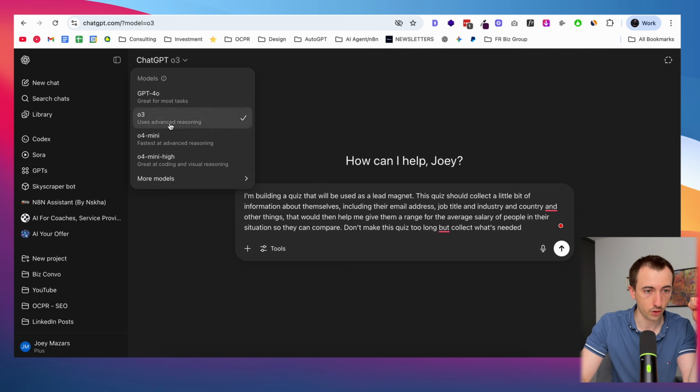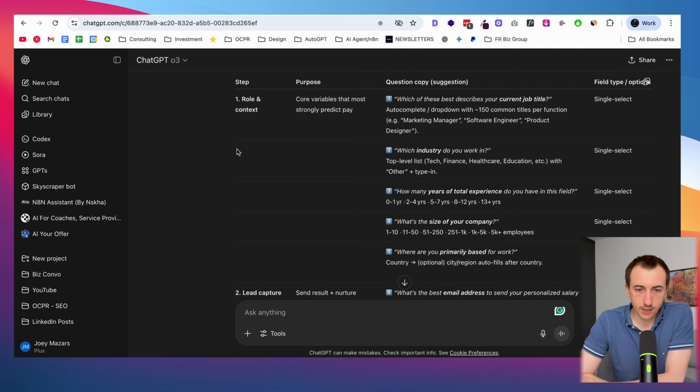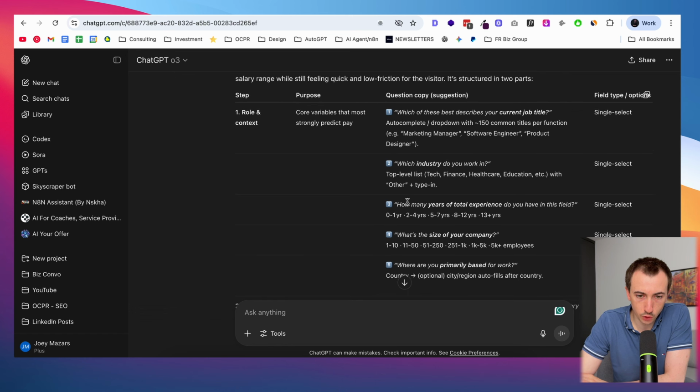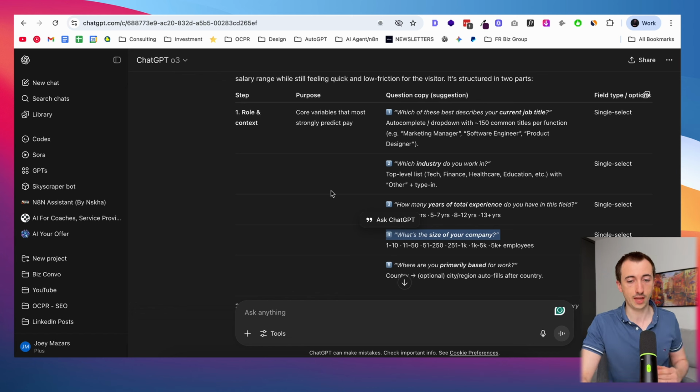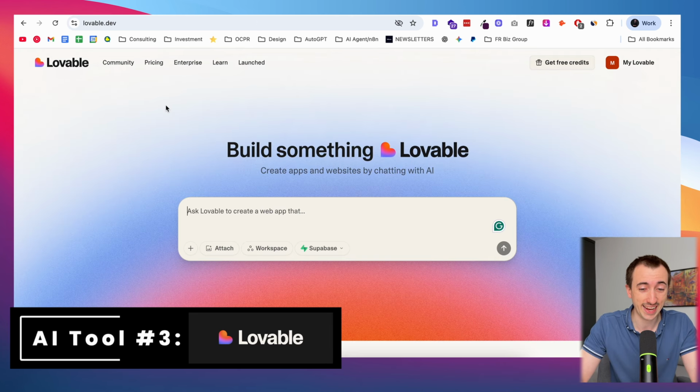I'm going to use 3.0 for this. Okay, so let's see here. Yeah, I think this is pretty good. I'm just going to remove the one about the size of the company because I think this is more aimed at the average employee, not really business owners. But the rest I'm pretty happy with. So I'm just going to take those questions and start building the quiz, which I'm going to do in Lovable. And this is probably my favorite AI tool, Lovable.